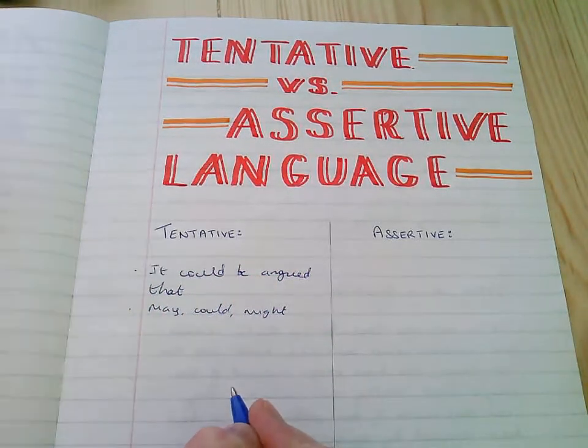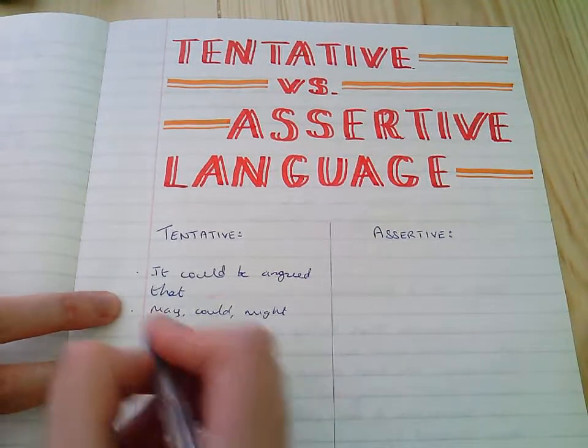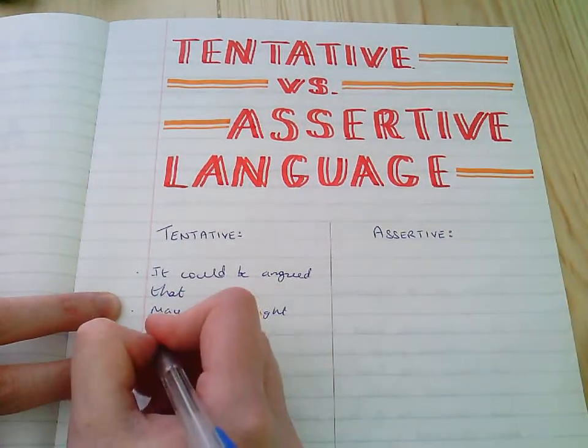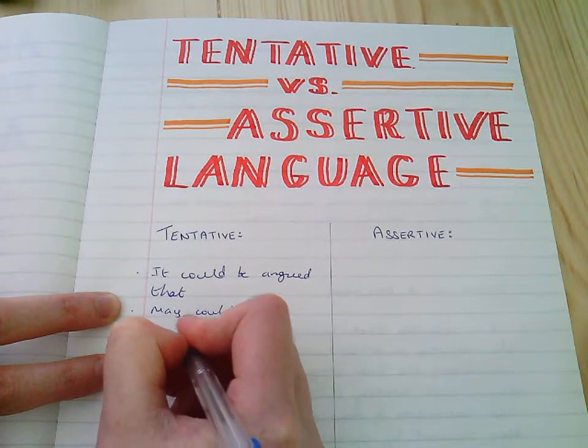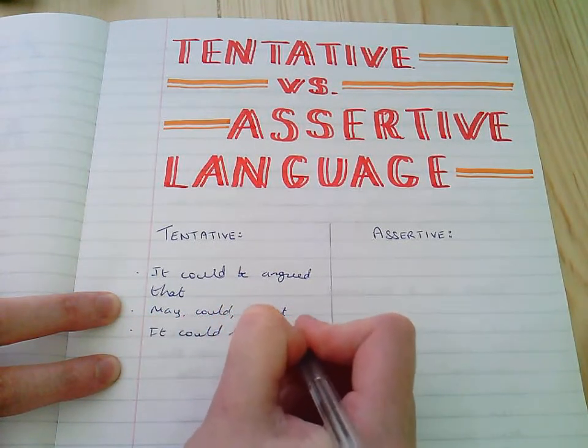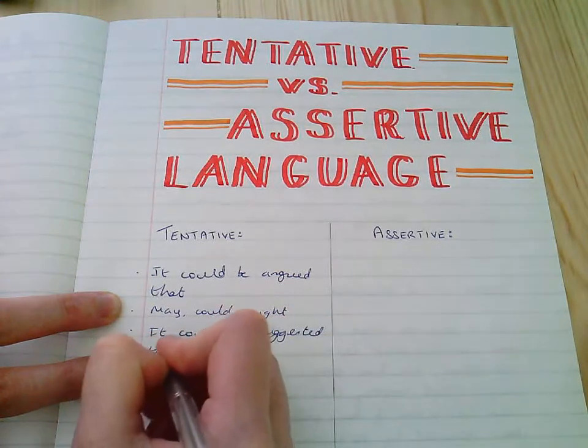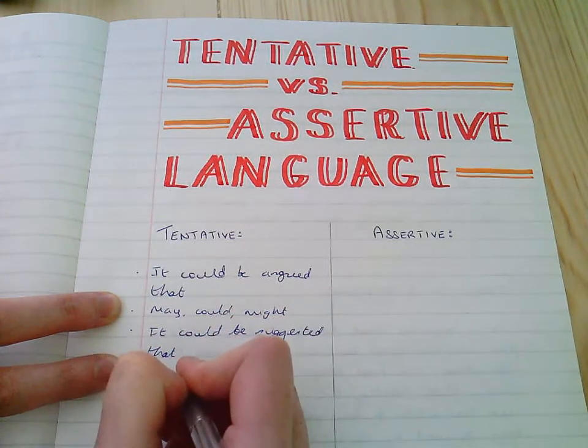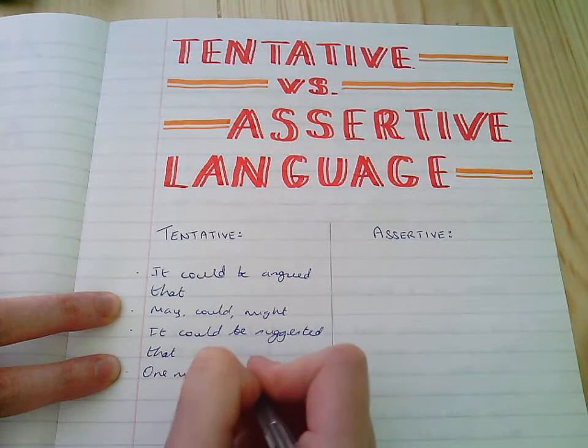Your modal verbs are really powerful and shouldn't be forgotten when you're writing an essay. You could say "it could be suggested that." "One might argue" is a good one.